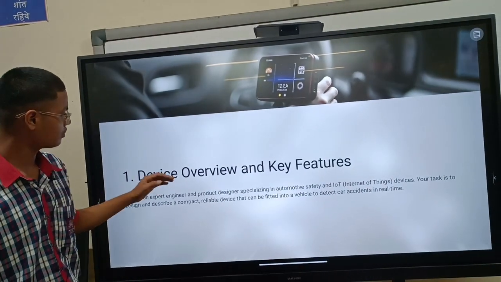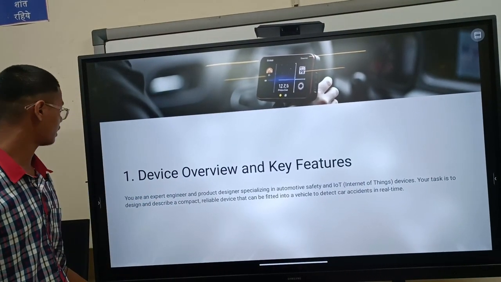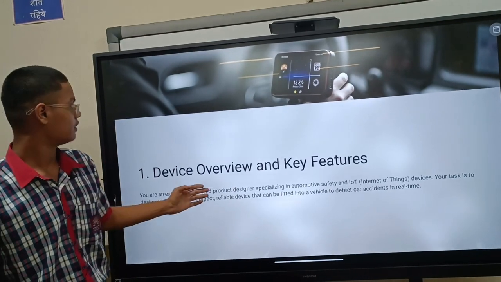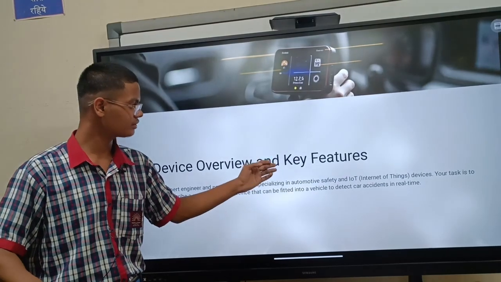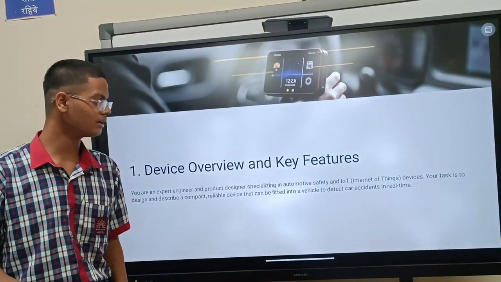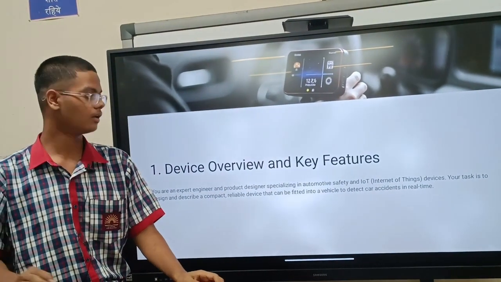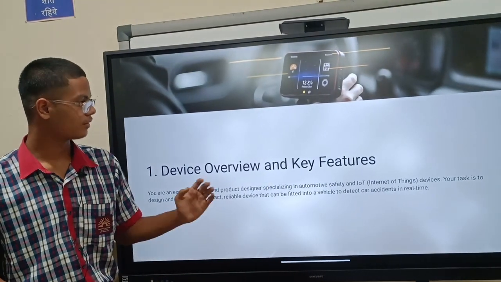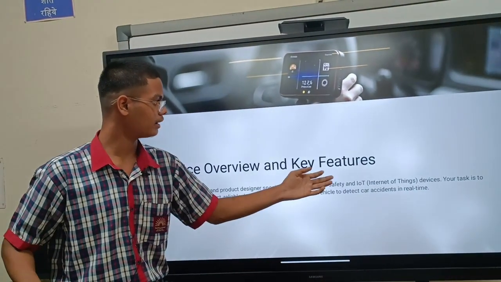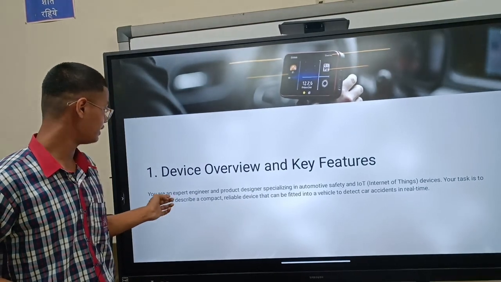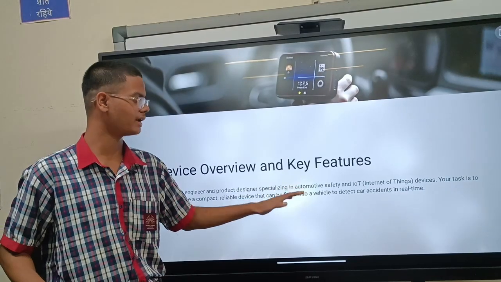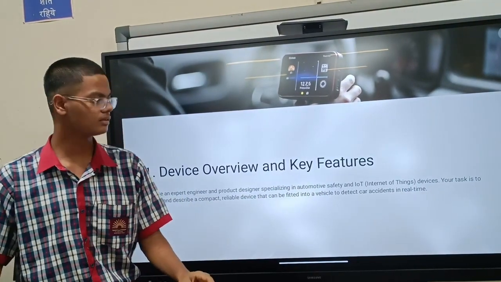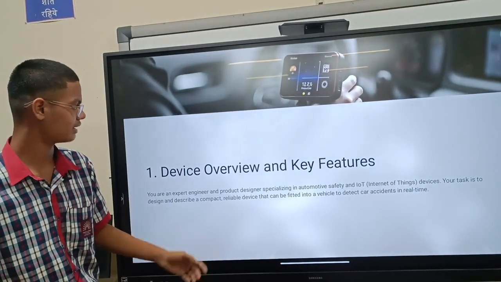First is device overview and key features. This is our first key point. And this specializes in product designers specializing in automotive safety and IoT. IoT is simply Internet of Things. It is a very vast field of devices, automotive safety, and our task simply is to design and describe a compact, reliable device that can be fitted into a vehicle to detect car accidents in real time. This is just the introduction. Let's move on to the next slide.